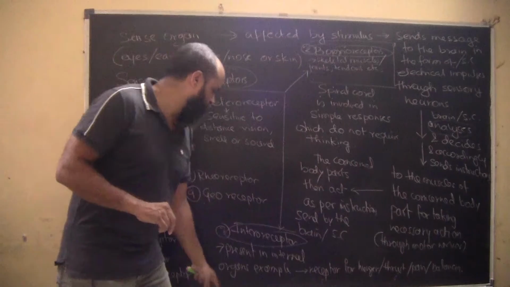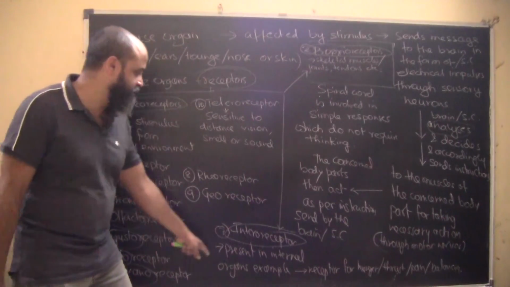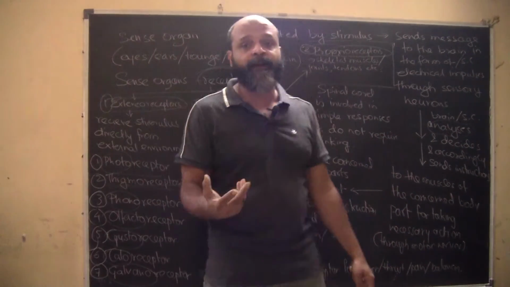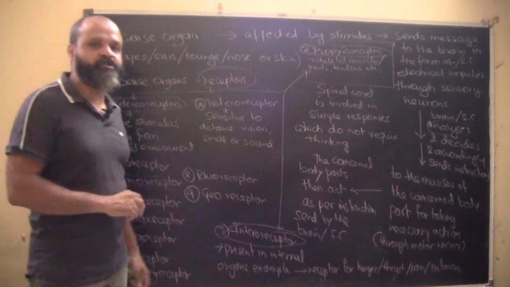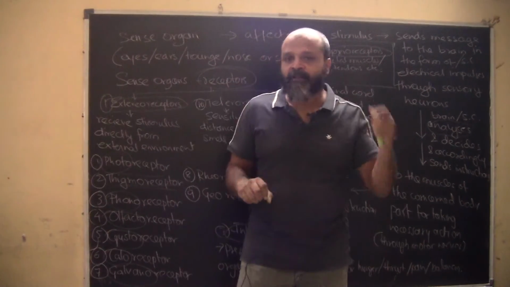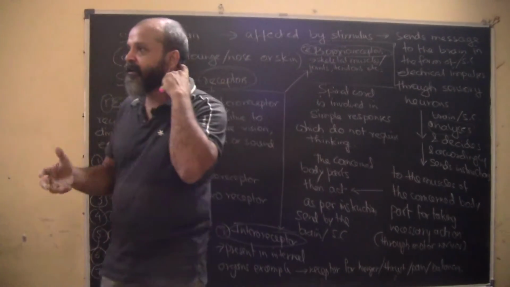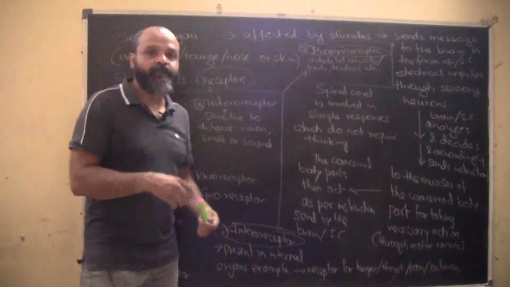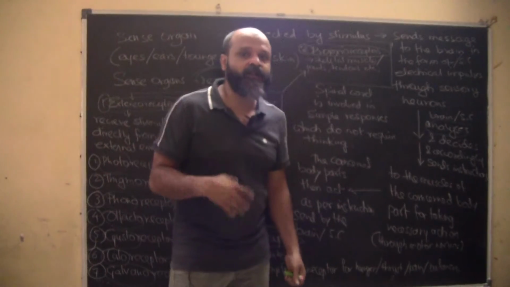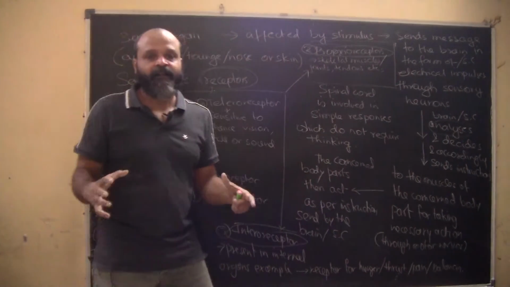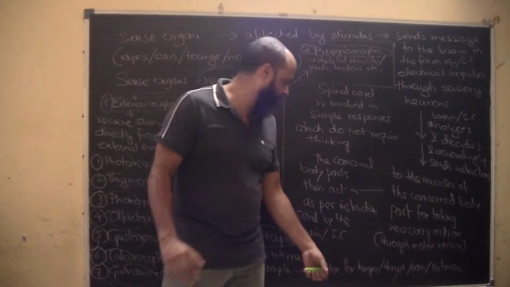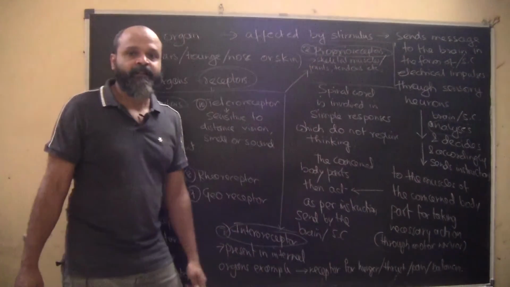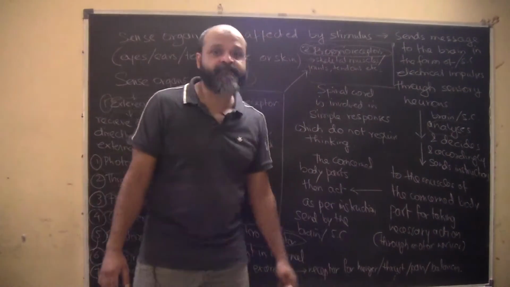So interoceptors are present in internal organs. For example, we have receptors of hunger, okay. When your body is basically getting exhausted of the energy that it has piled up, it generates a hunger stimulus, okay. So then you have to consume something in order to ensure that your energy is adequate to perform various activities which might be internal or external. So these are basically sensitive to hunger. Then we have receptors sensitive to thirst.